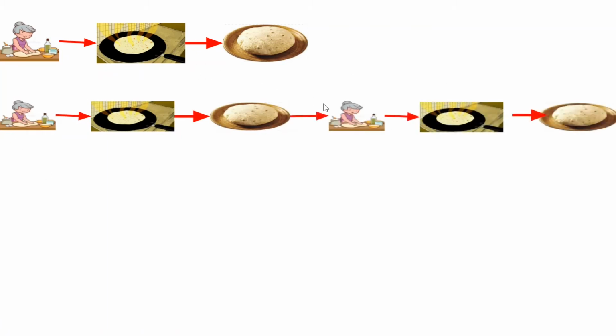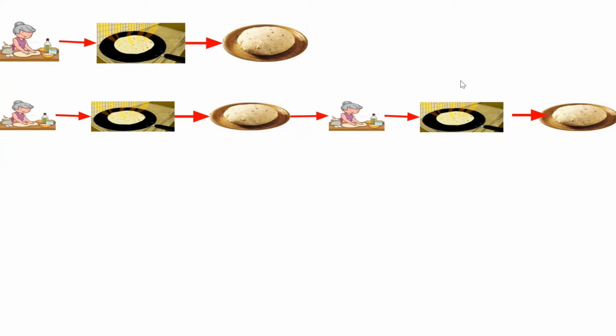You know how to make chapatis, right? When I want to make one chapati, first I will knead the dough and make it into a chapati. Then I'll put it into the pan and then I will serve it on a plate. So this is a 3-stage process for one chapati. Now what should I do for 2 chapatis? Same thing 2 times. This is for one chapati and this is for the second chapati.